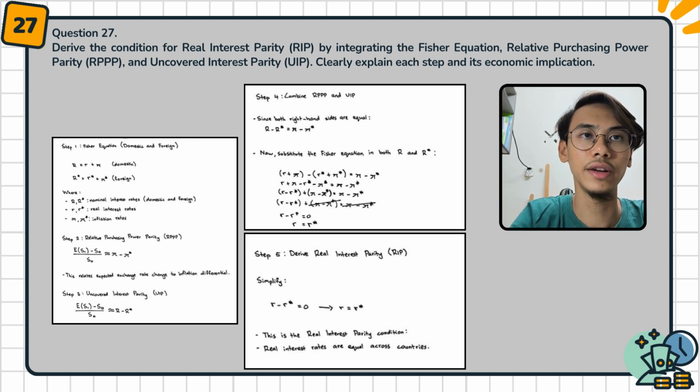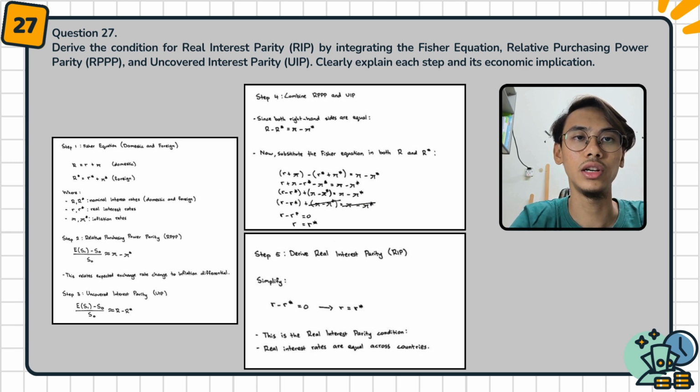In step 5, derive real interest parity. Simplify: small r minus small r star equals 0, which is the same as r equals r star. This is the real interest parity condition. Real interest rates are equal across countries.